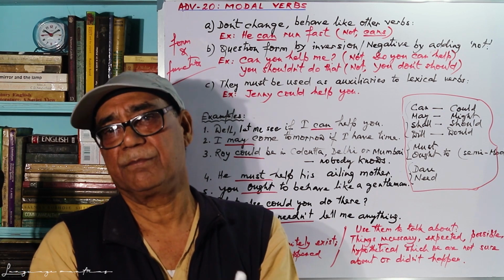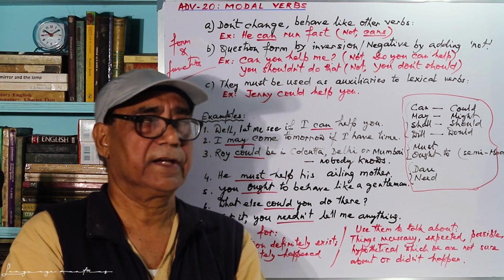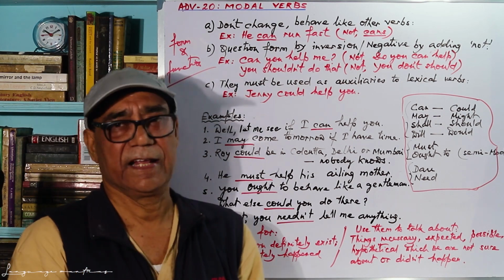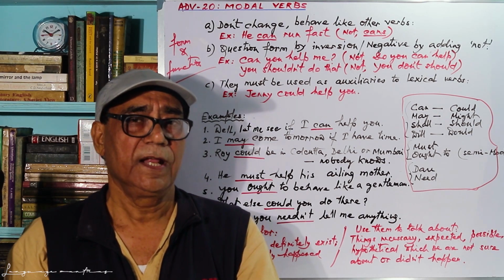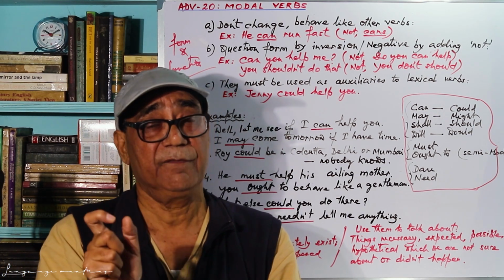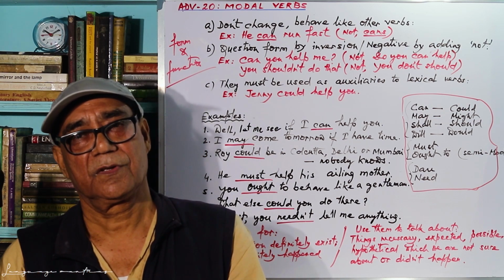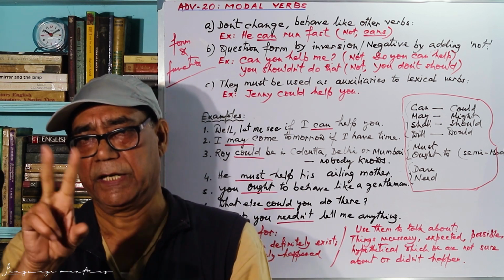Now let's see some examples so that things become a little bit more clear. Example: Well, let me see if I can help you. When I say I can help you, exactly the help is not taking place. I can help you means I can. Can has two meanings.